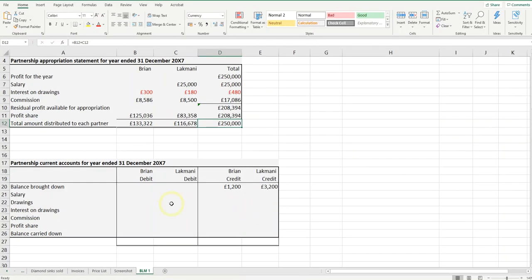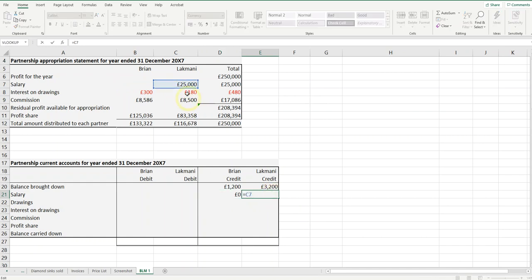Let's just bring down the information from above. Let's start with salary. So we've got some balances brought down. Let's start with salary up here. So Brian had 0, so we'll go for it anyway. So let's just equals there, and then I can drag that across. If I just double click to prove that, see that drags across for Lakmani, so that's good.